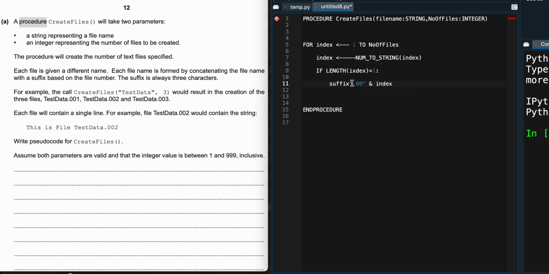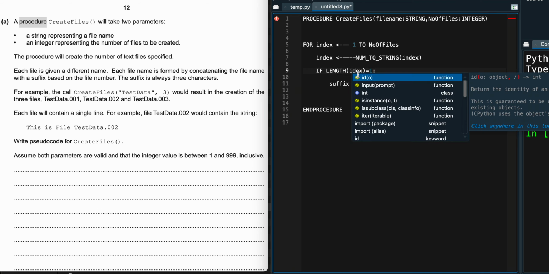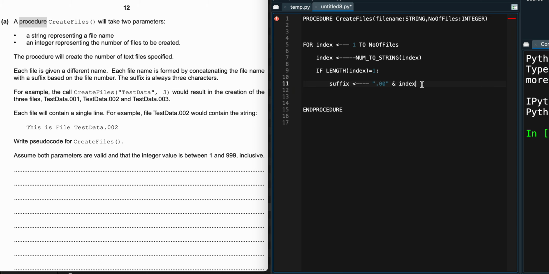So here, let me just use the pseudocode notation. This is basically what I want to do. This is how my suffix is going to look if the length of the index is equal to 1, right? Else to that now, let me just indent this.